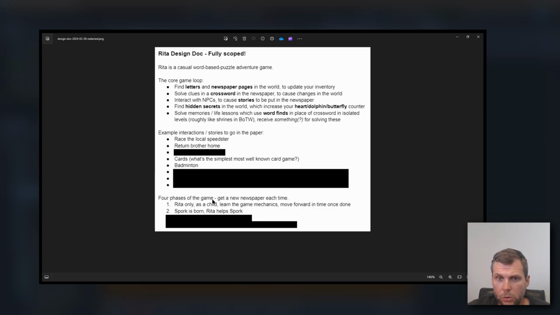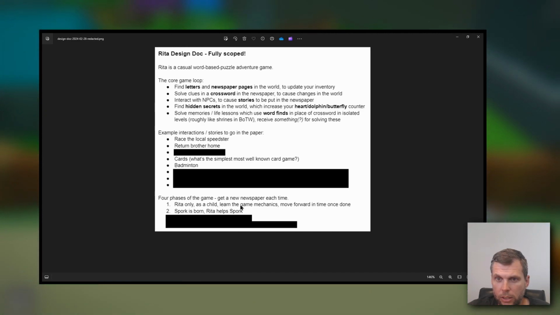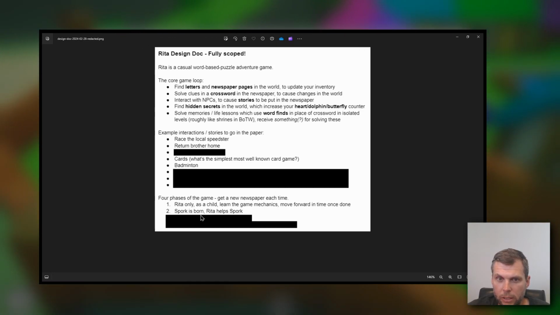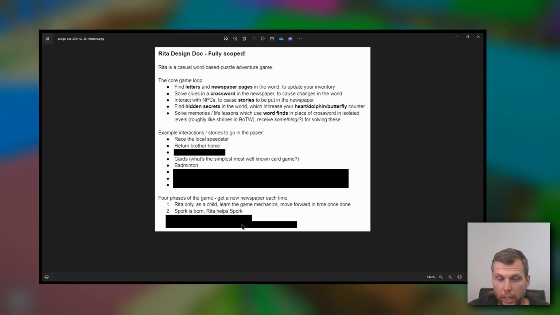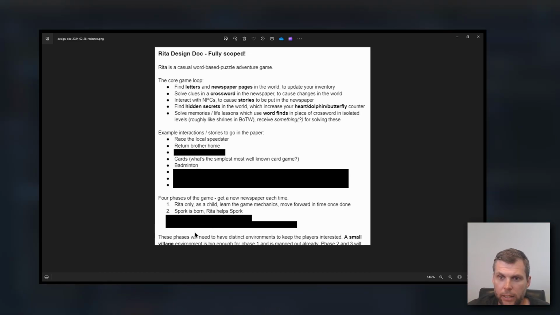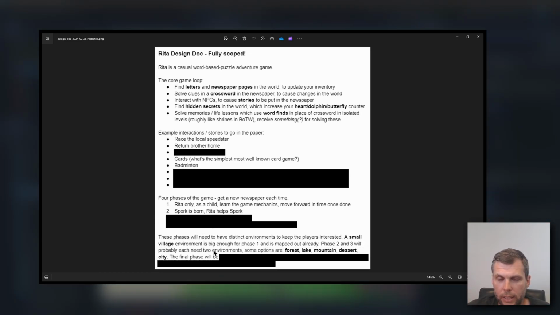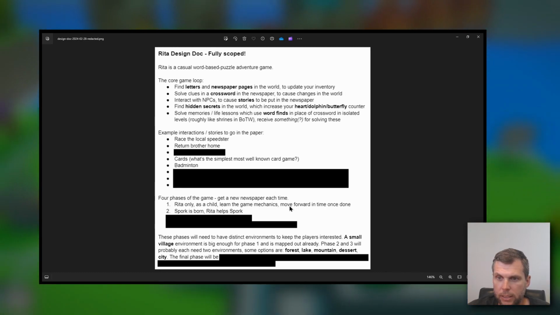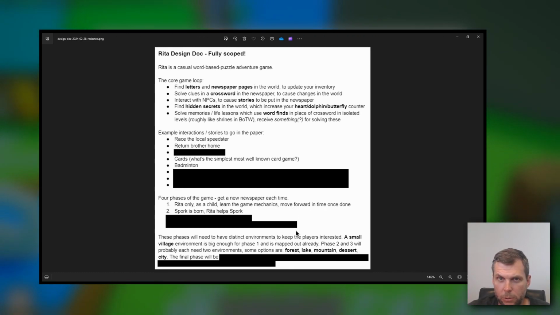The game will have 4 phases to it. The first phase, which is what we're seeing here, you're playing as Rita as a child, and you're just learning how the game works. Then the core of the game will be a bit later in time, when Rita has had a family and there's more characters involved. I'm toying with it being myself, Spork, but we'll see how we go. Later sections of the game I want to have more distinct environments. I've got a small village for the first one, but I would like to make it very obvious that the game has progressed. So maybe a forest environment, a lake, mountain, desert, city, those kind of things. And then there's a final phase which I want to keep quiet for now at least.